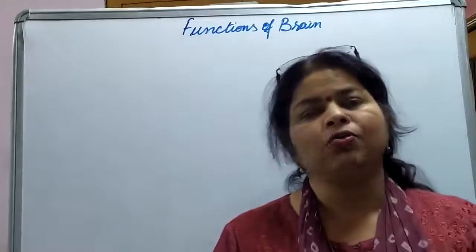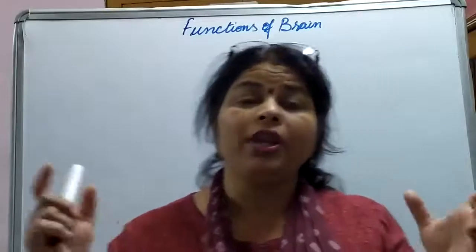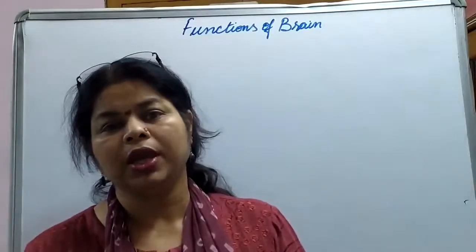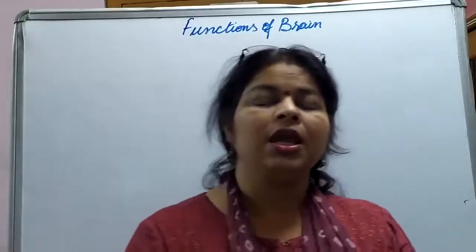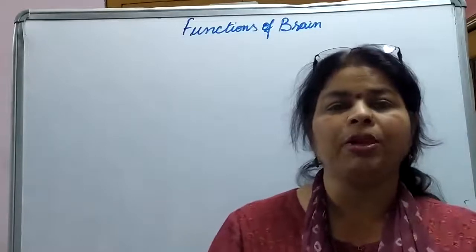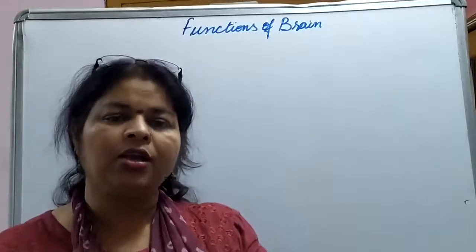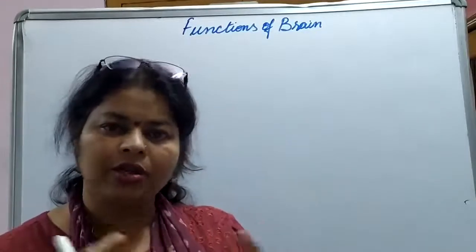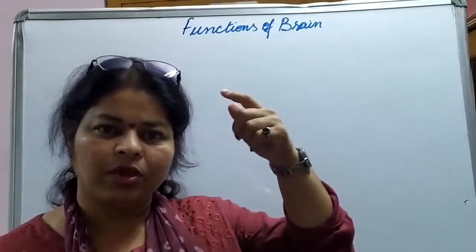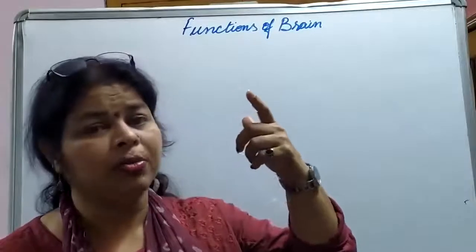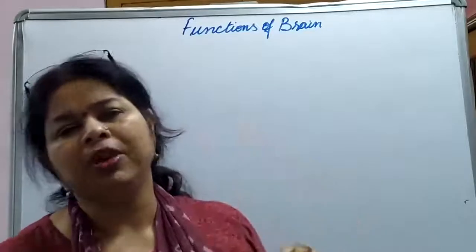Then the third function of the brain: the brain correlates the various stimuli. It correlates all the stimuli from different sense organs and produces the most appropriate and intelligent response. For example, when a smell is coming, the thinking part of the brain is analyzing it and relating it to previous experience.